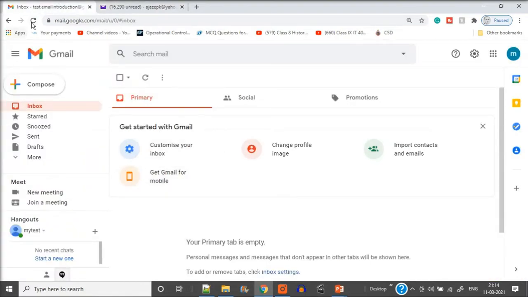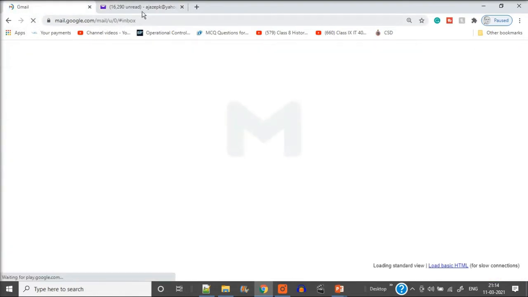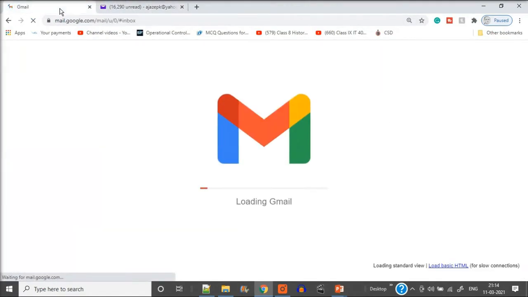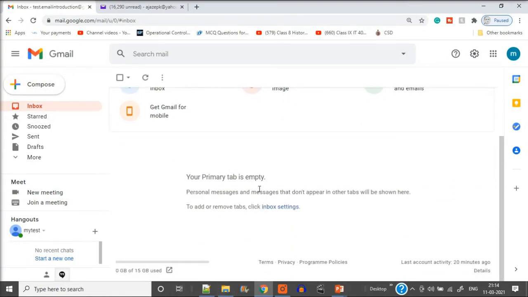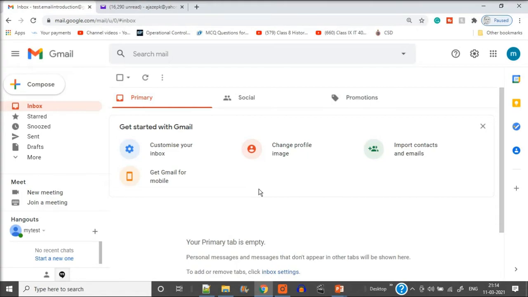Now we have sent a mail from Yahoo to Google Gmail. We will be replying to this email, and then we are going to forward it also. So two things, we are just waiting for that email to come, right? As I said, the inbox will have that email which we will be getting just now. Sent is for sending the mail. Whatever mail you have sent will come in Sent. Some emails are important, so you can star it, which means you will mark it as important.